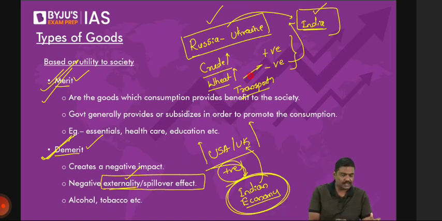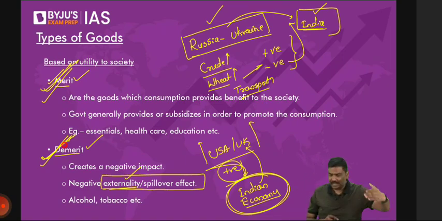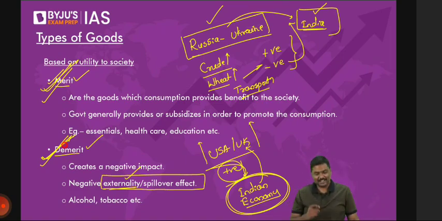Okay, so merit goods and demerit goods. Any difficulty in understanding this? Right? Merit and demerit. And again, please understand, repeat externality. Externality means there are two events. When one event will happen, the impact of this event will be felt on the second event. That is called as an externality.